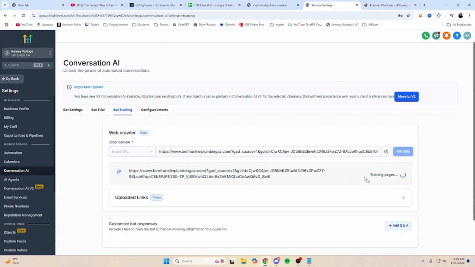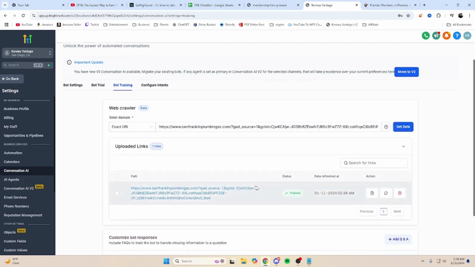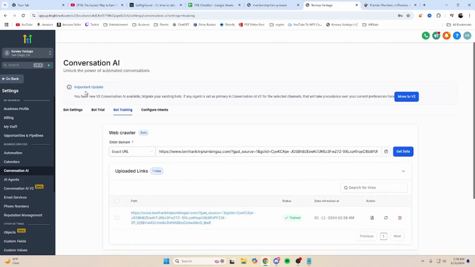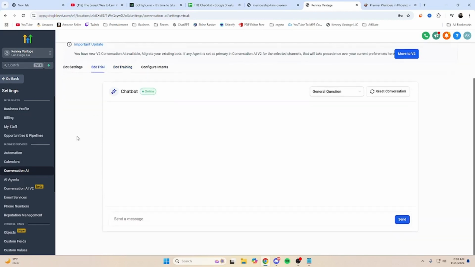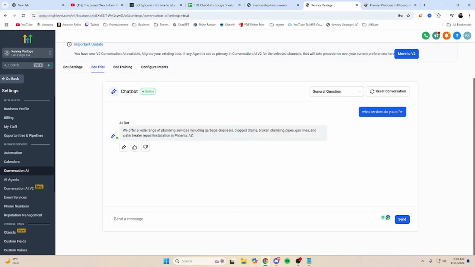This is going to take 20 to 30 seconds to load, and then it's going to show up down here under uploaded links. As you see, it just got trained, the status just changed, and now we can go test it by going to the bot trial. Right here we can say, for example, what services do you offer? And the bot is going to spit out a response.